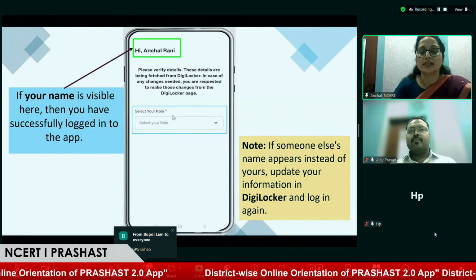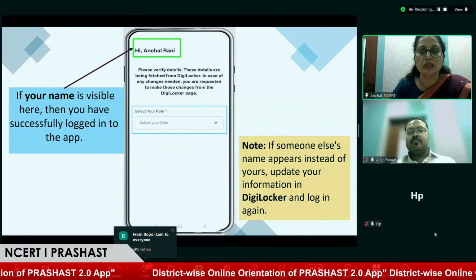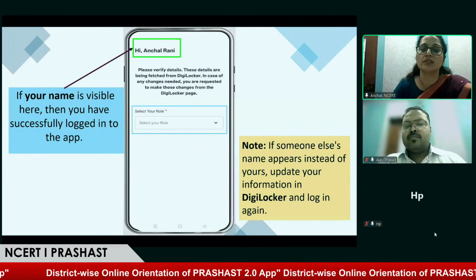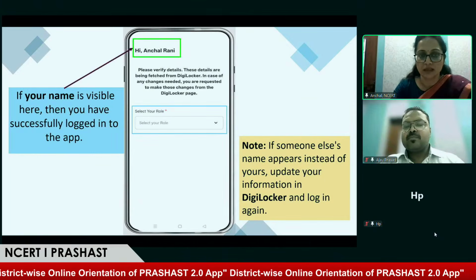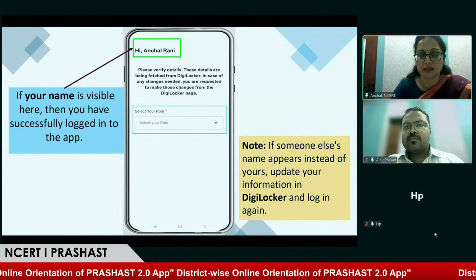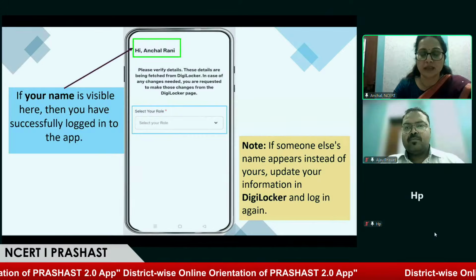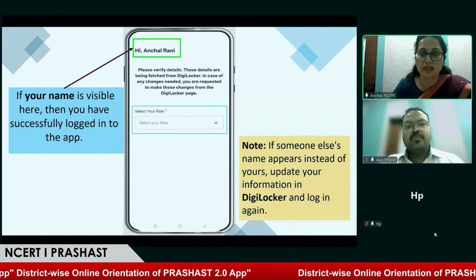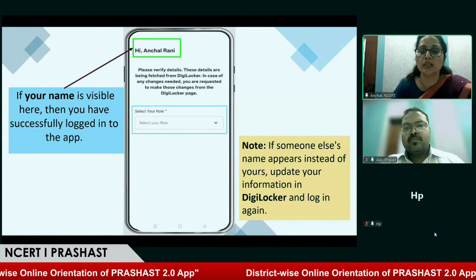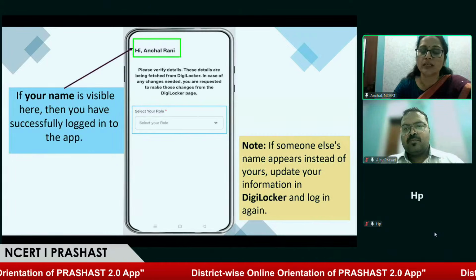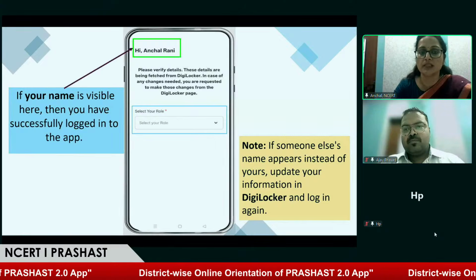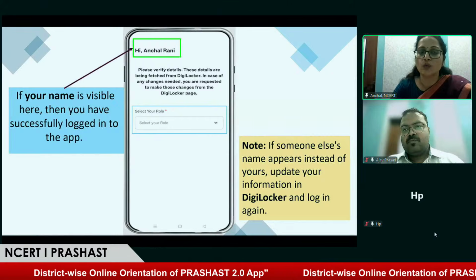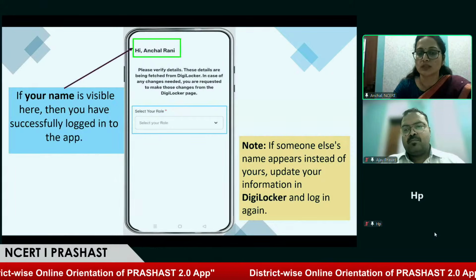So I will now come to the app demonstration. As you already told, by this way we can log in to this application. Yes, ma'am. And we will find the name on this screen. So if the name is not correct, we should correct our information at DigiLocker or Meri Pehchan, and then we go further. So now we need to select our role. Like you already told, we have 3 roles in this application: teacher, headmaster, and special educator. So please tell us how we can select these roles one by one, sir.